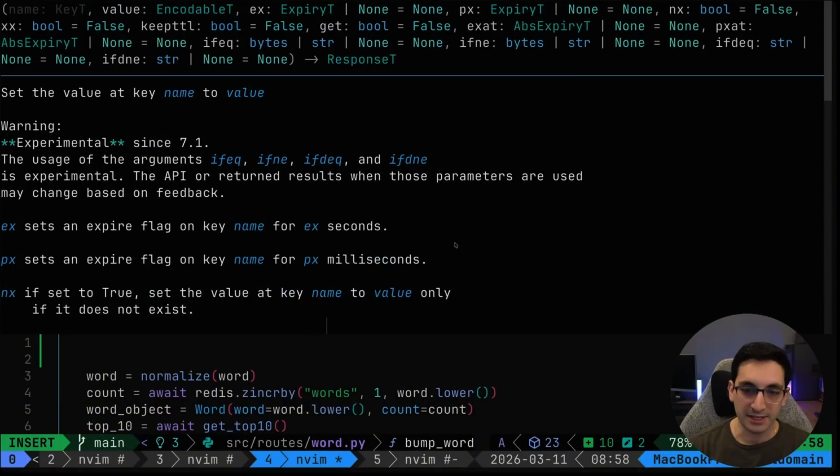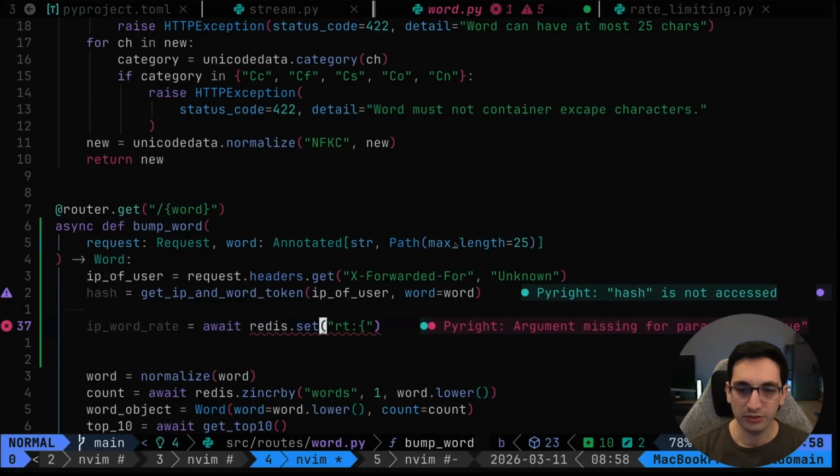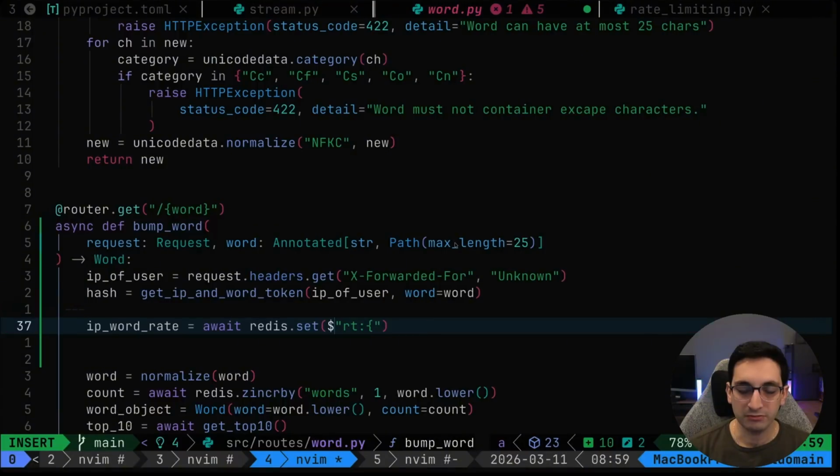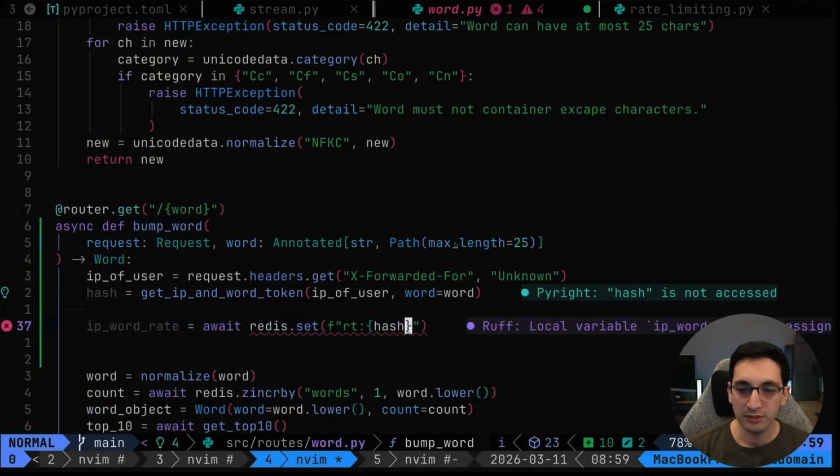I want to set a key into rate and the hash of the user here, which is going to be just an f-string, and I can just do a hash here.